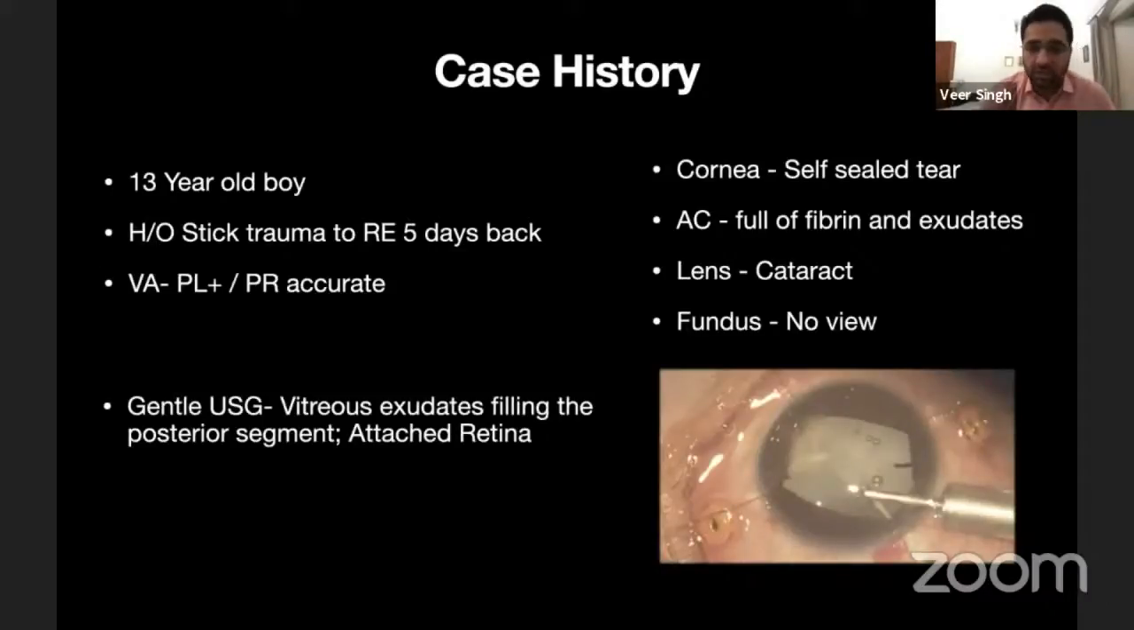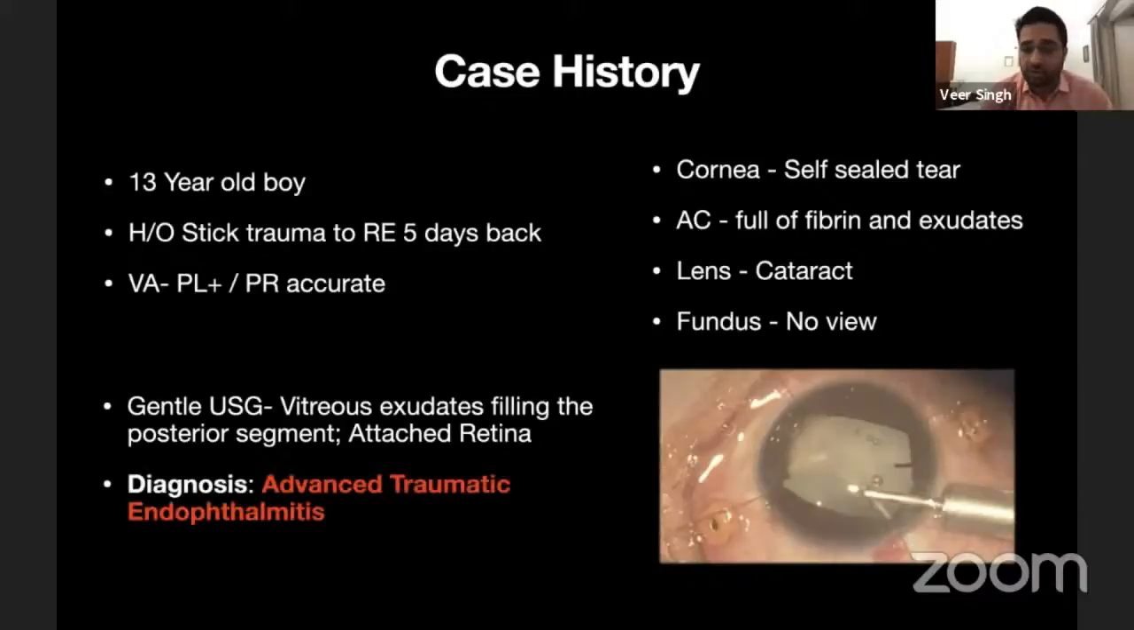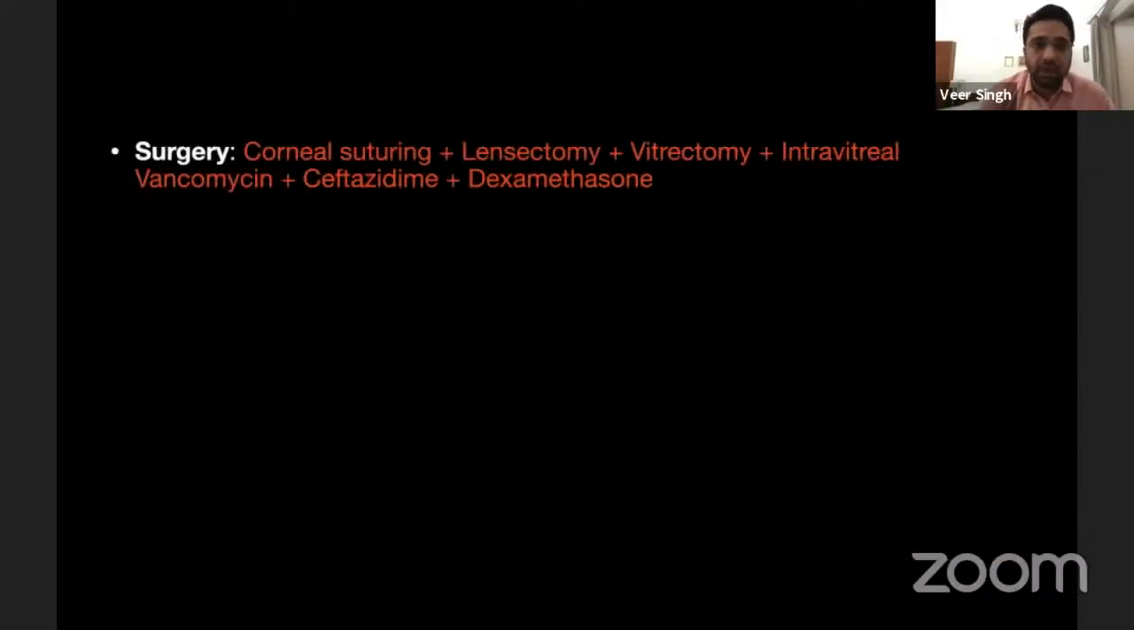A gentle USG was done since the wound was self-sealed. Vitreous exudates were seen filling the posterior segment, and the retina was attached. There was no foreign body or anything seen on the ultrasound. So the diagnosis was traumatic endophthalmitis. I decided to suture the cornea, and at the same time do a lensectomy, vitrectomy, and intravitreal antibiotics along with dexamethasone.